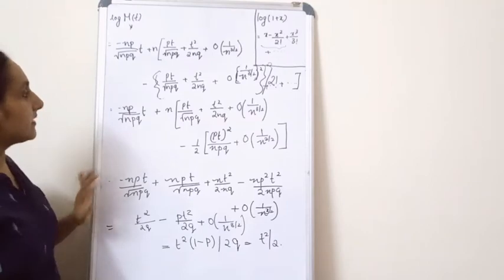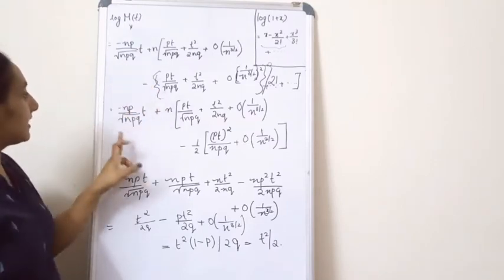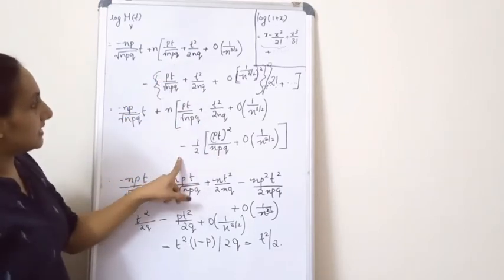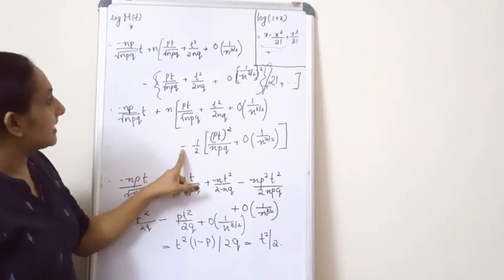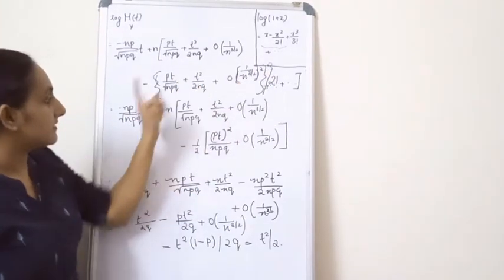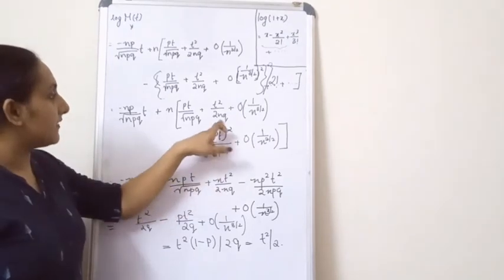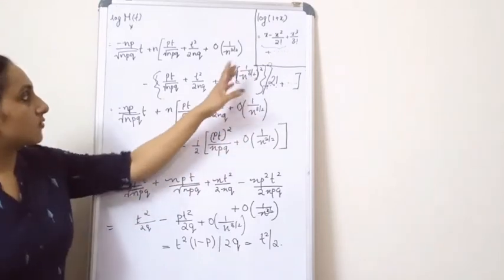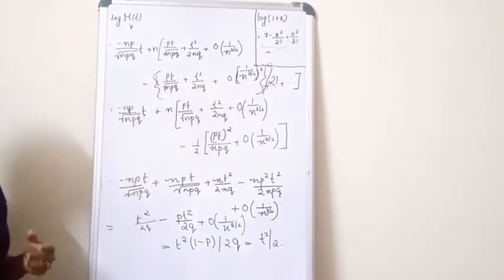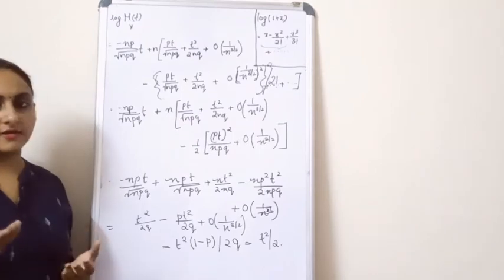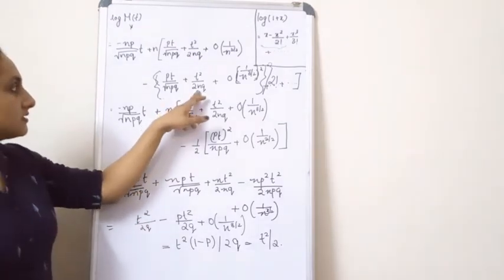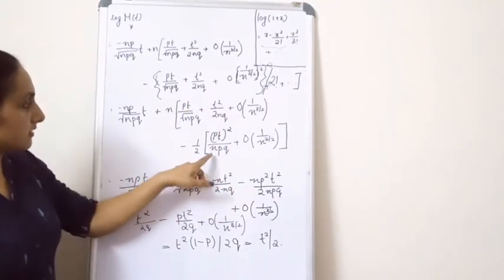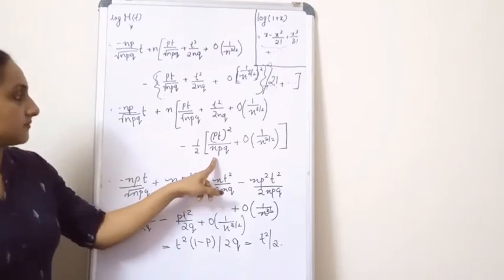Now this is equal to the first term, which I wrote over here, plus n into this term, which I wrote here, minus, and now this is a minus term, what I did is I took this square inside. You will be wondering where this term vanished. It didn't vanish like that, because when the square term is taken inside, this becomes n square, so that is like a higher order term. So I just omitted it. I didn't take this into consideration for arriving at this term.